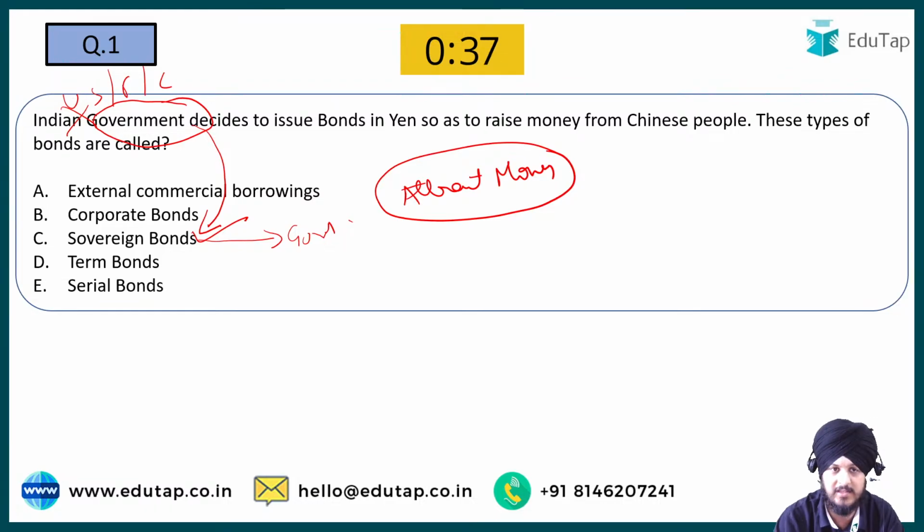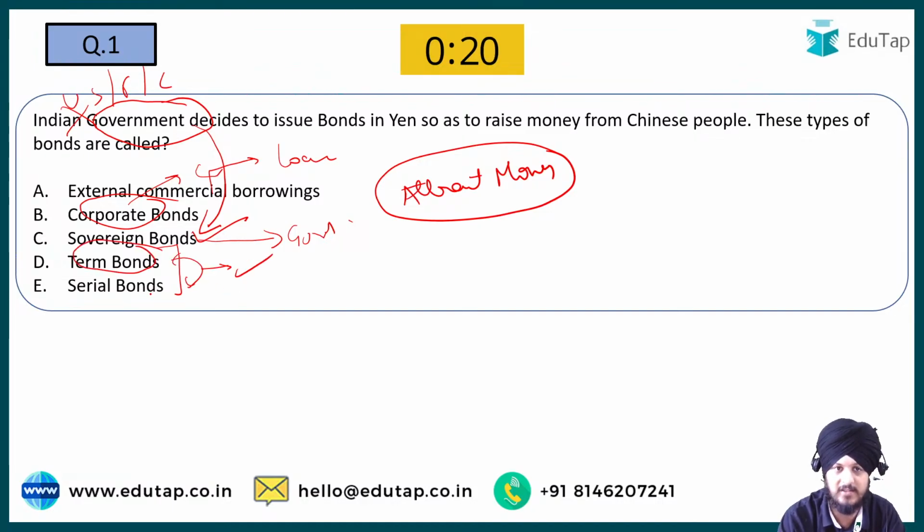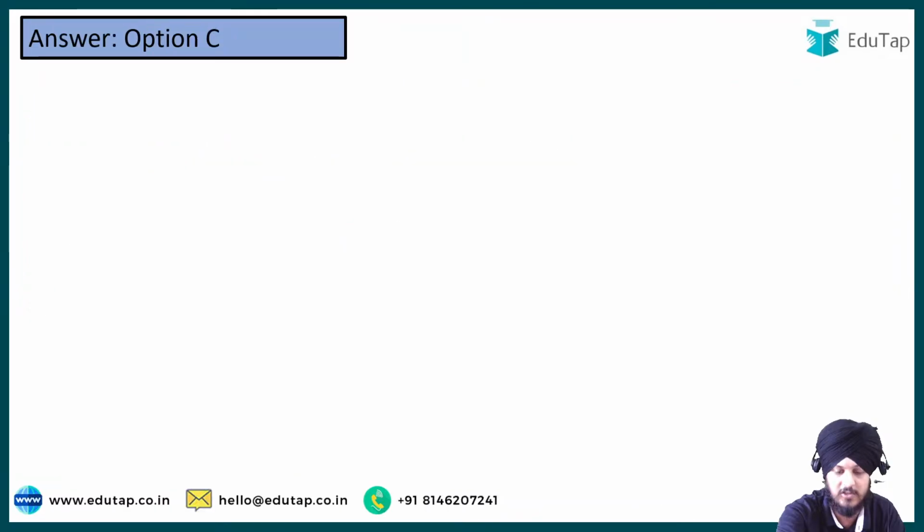For example, external commercial borrowings are not a type of bonds, they are a type of loans. Corporate bonds are issued by corporates. And we know about term and serial bonds also. They are opposite to each other with respect to their maturity, where term bonds have a single maturity, whereas serial bonds have different, or I should say multiple, maturities. So C is going to be the answer with respect to this question.